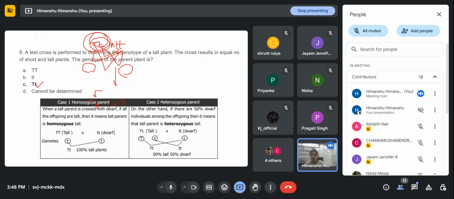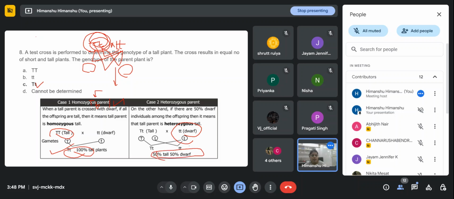The next question. When a tall plant is crossed with a dwarf, all the offspring will be tall. It means that the plant is tall, but we don't know whether it is a homozygous tall or heterozygous tall. So we will cross it with the dwarf plant, and we are getting a 50-50 ratio, that is 1:1.